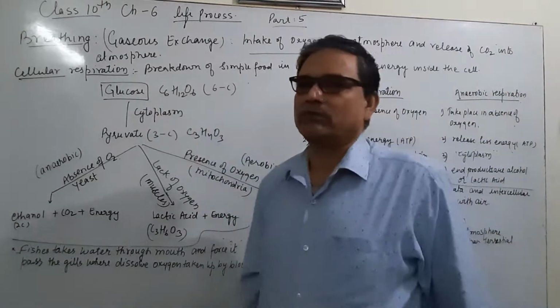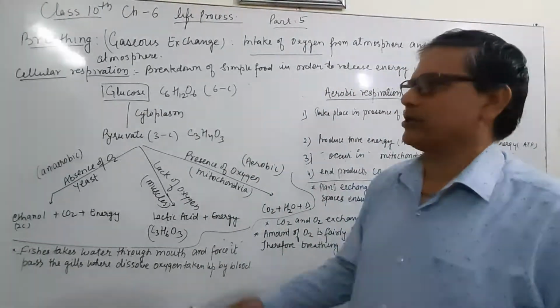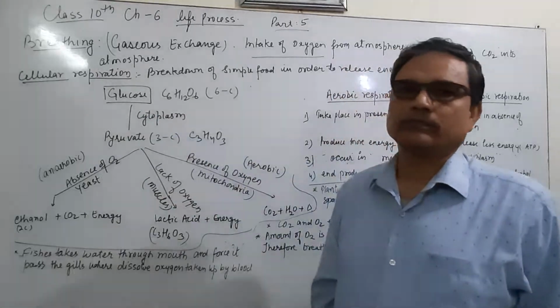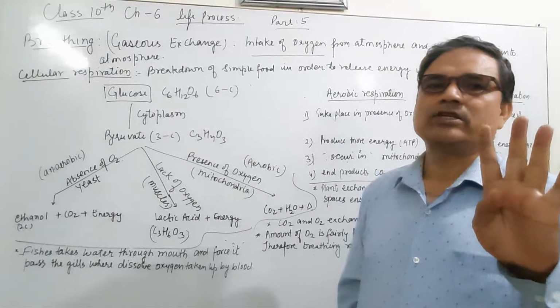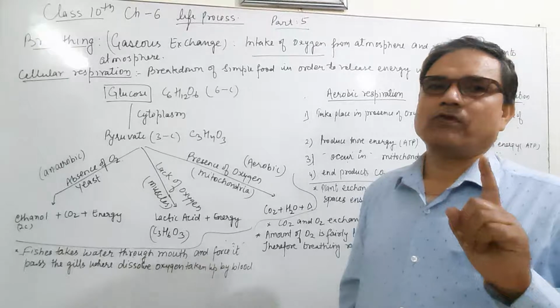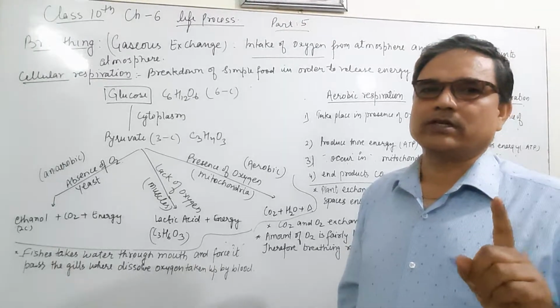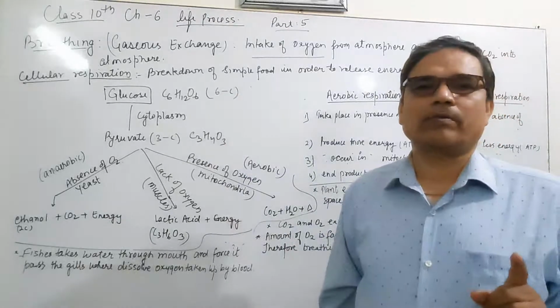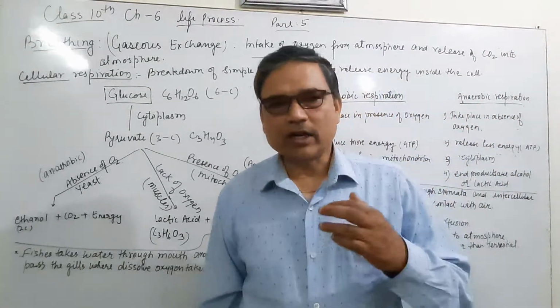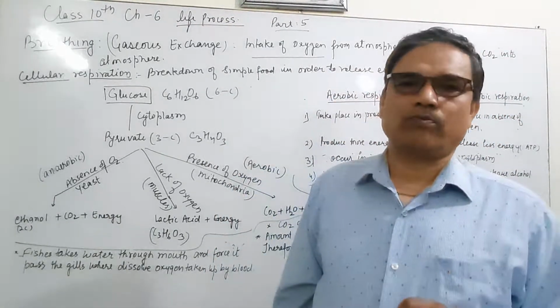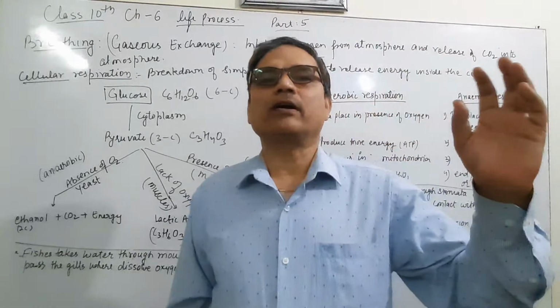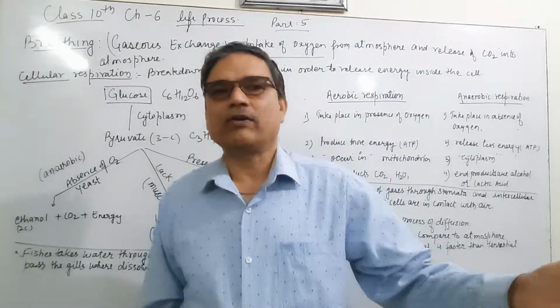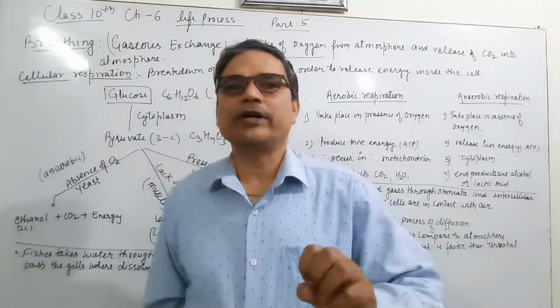And what are the different types of respiration? First, glucose has 6 carbon atoms, and the formula of glucose is C6H12O6. This is the simplest form, which forms after the breakdown of food particles containing different nutrients.